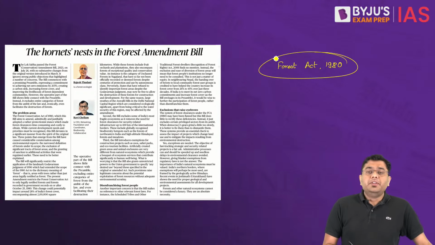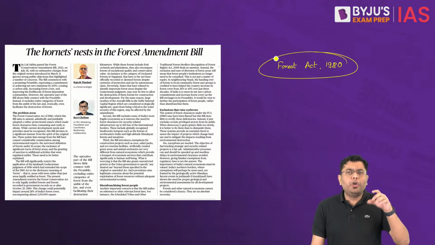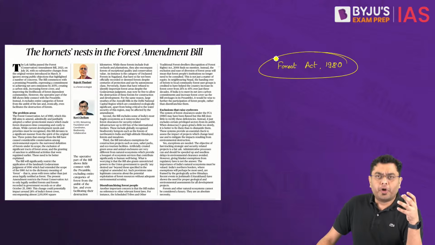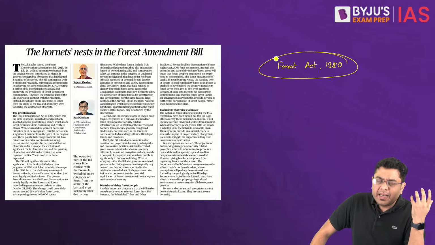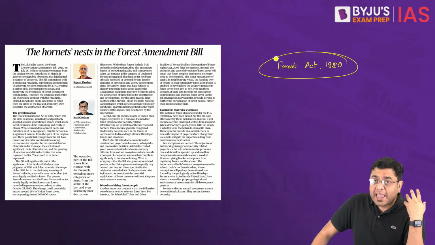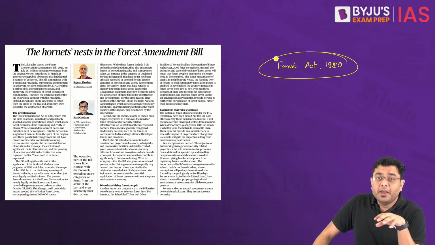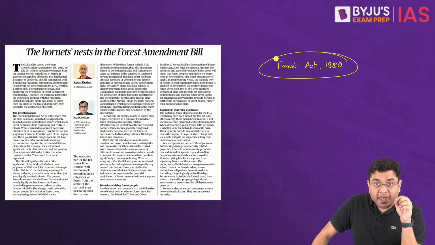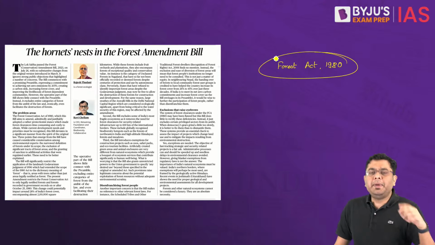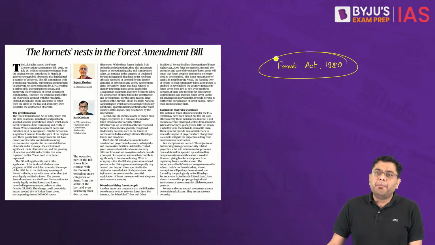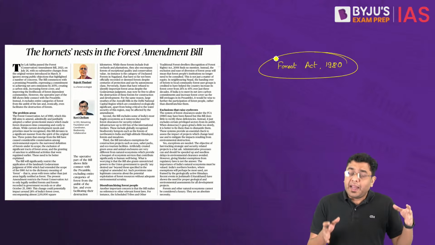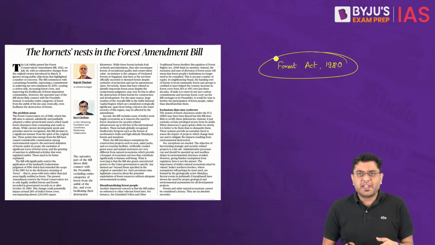Now here, this Forest Act of 1980 also provided a definition of the forest that we had seen, that any area where the tree cover has a canopy density or canopy cover of more than 10% of the land, where the area of the land is a minimum of 1 hectare, can be regarded as a forest. But notification of an area as a forest in itself is a complex task.